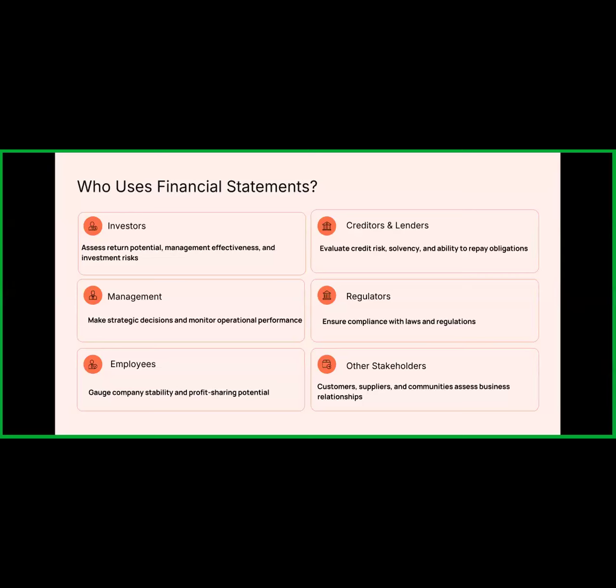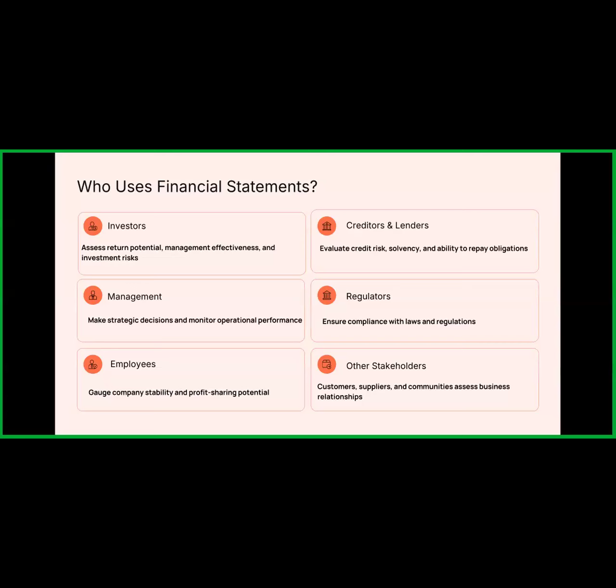Investors take their investment decisions based upon the financial statements. The management takes different decisions: investment decisions, expansion decisions, merger and acquisition decisions. Employees also take decisions based upon the financial statements.